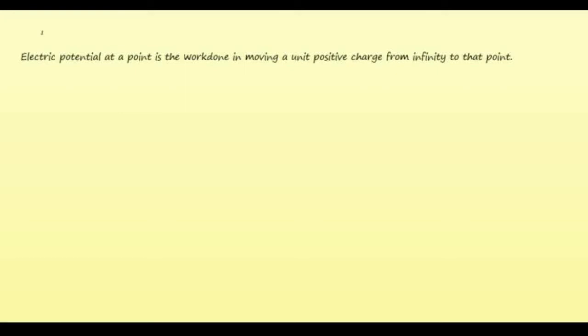So this is the definition of electric potential. Electric potential at a point is the work done in moving a unit positive charge from infinity to that point. So electric potential at a point is the work done in moving a unit positive charge from infinity to that point. Here this unit positive charge is our reference charge, which we use to define the electric potential.